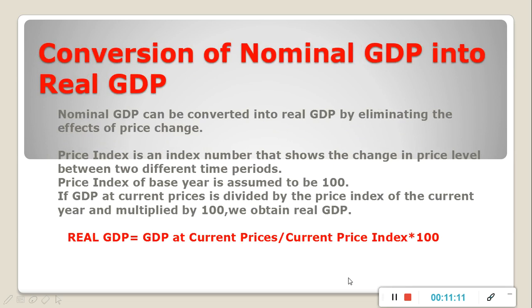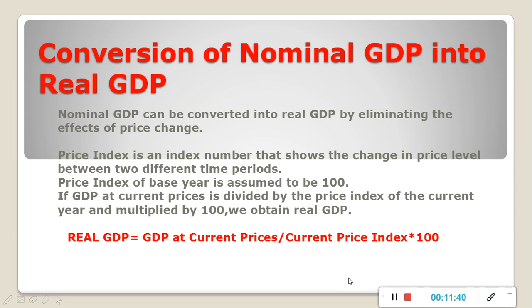Now we will learn how we can convert nominal GDP into real GDP. Nominal GDP can be converted into real GDP by eliminating the effects of price change. You all have studied about price index in your class 11th. It is an index number that shows the change in price level between two different time periods, and price index of base year is assumed to be 100.